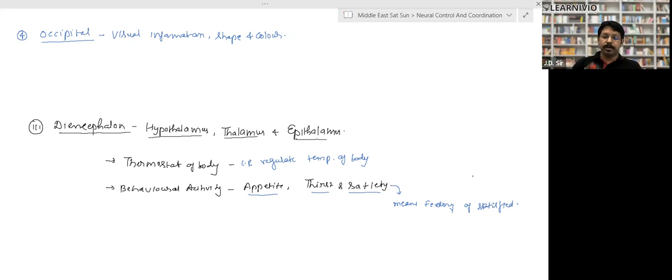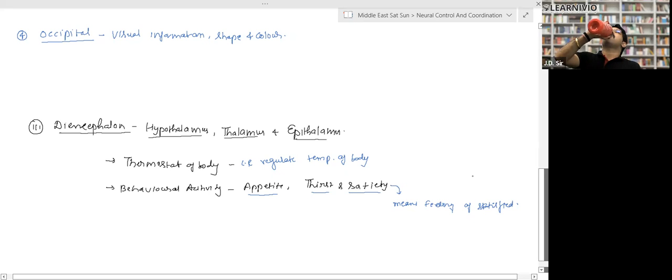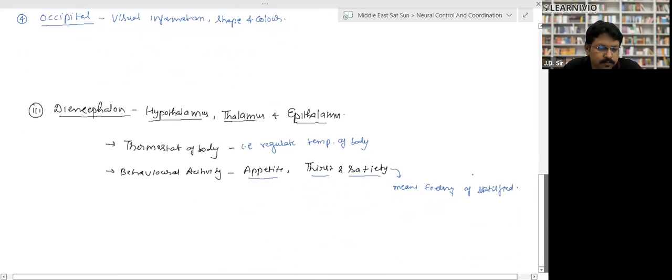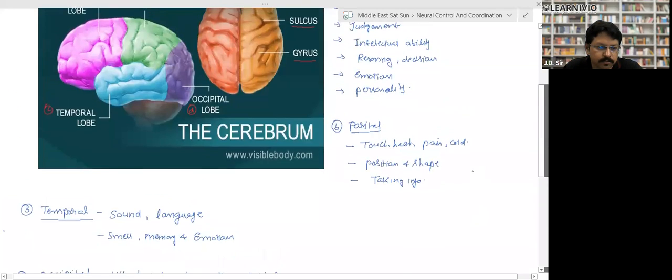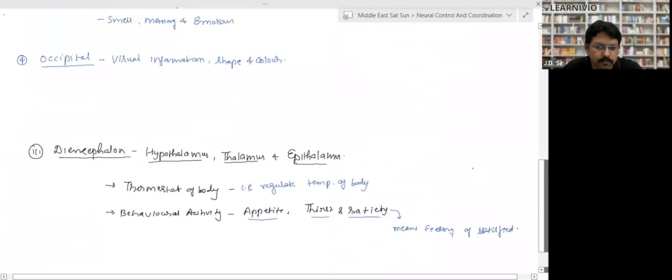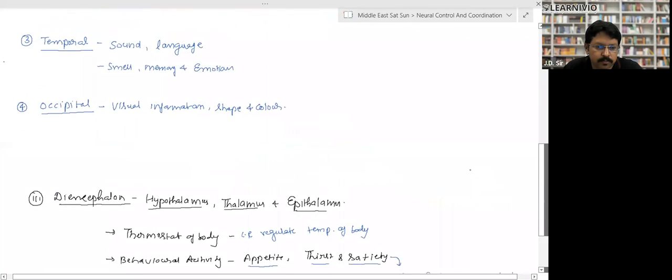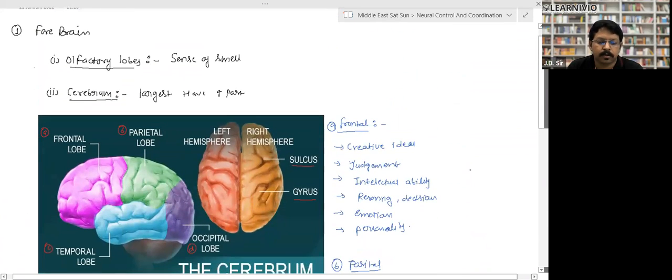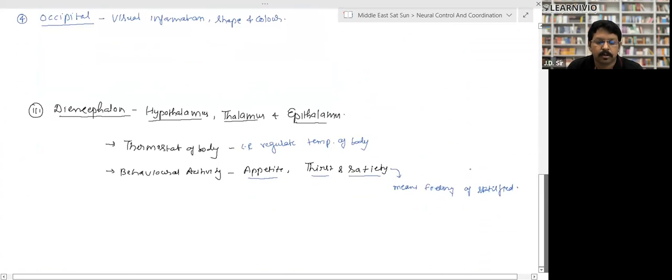Function of forebrain. Mazia, tell me. Look at the function.